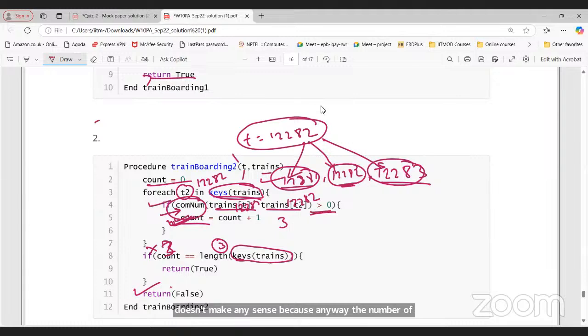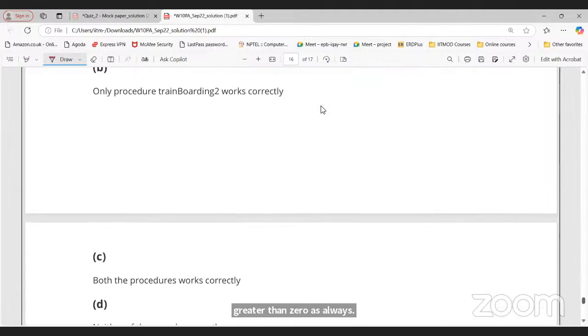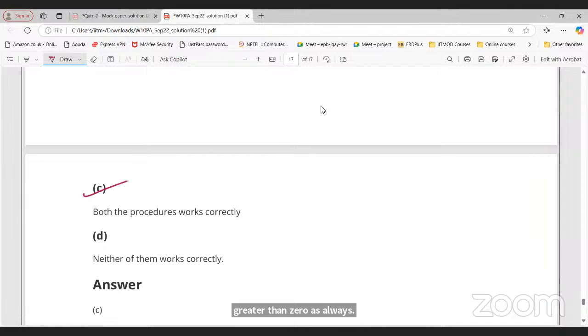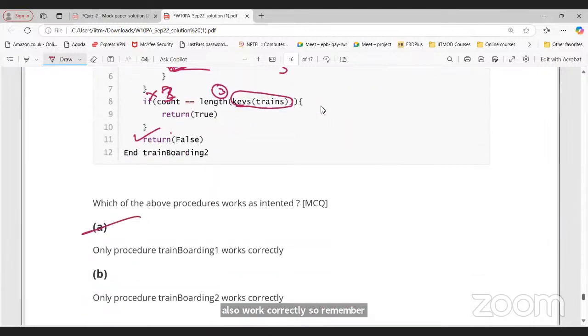This is greater than 0 as always. So option 2 is also correct. So C will also work correctly. So remember, with all other trains here. So in that scenario, that is correct.